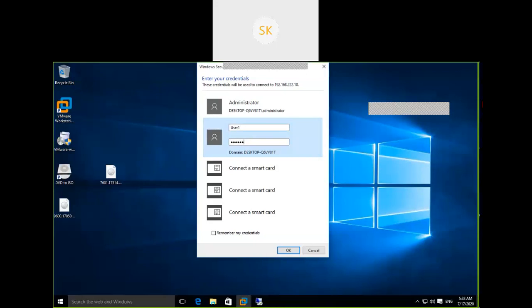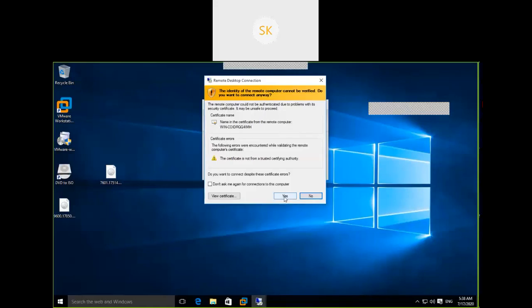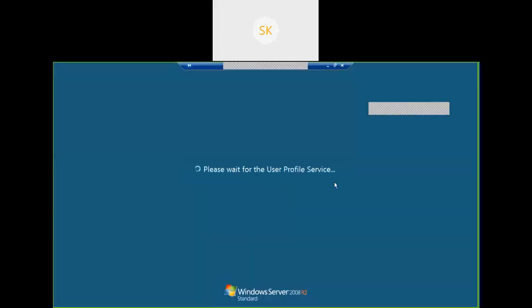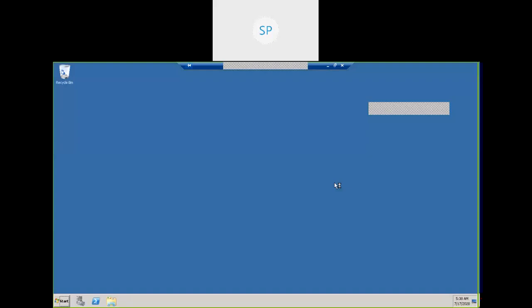We provided certain privileges for this particular user 1. What privileges did we provide? Allow this user for remote desktop. He is part of the remote desktop group, so this user can log into the system. Previously, I was not in a position to log into this remote desktop system. Now I am able to log in. For this particular user, I provided certain privileges.